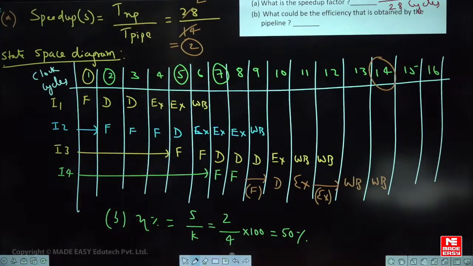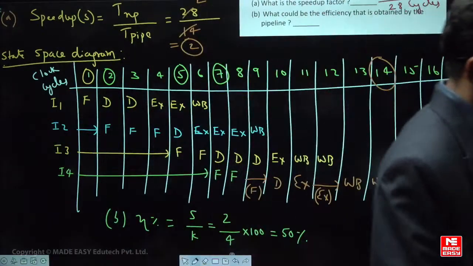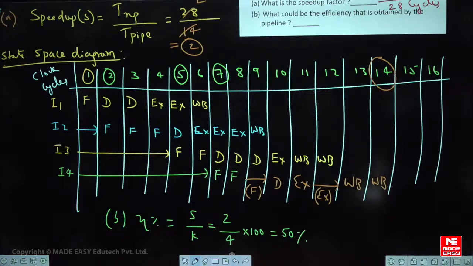Done everyone, clear? Fine. I hope everyone has understood this point.